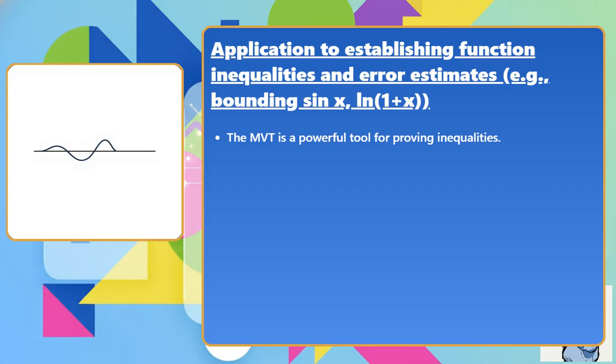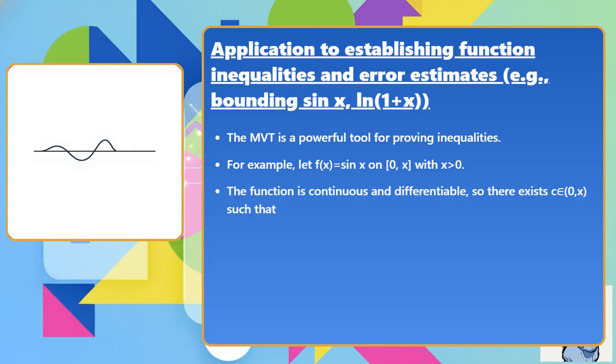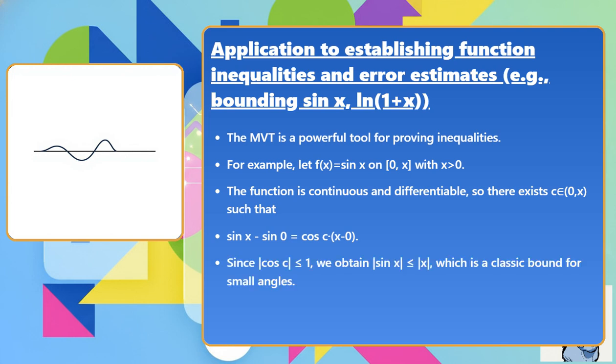The MVT is a powerful tool for proving inequalities. For example, let f(x) = sin x on [0, x] with x greater than 0. The function is continuous and differentiable, so there exists c in (0, x) such that sin x minus sin 0 equals cos c times (x minus 0). Since the magnitude of cos c is less than or equal to 1, we obtain |sin x| is less than or equal to |x|, which is a classic bound for small angles.